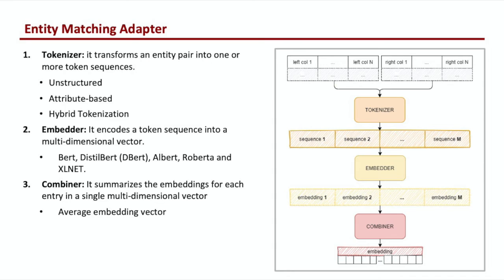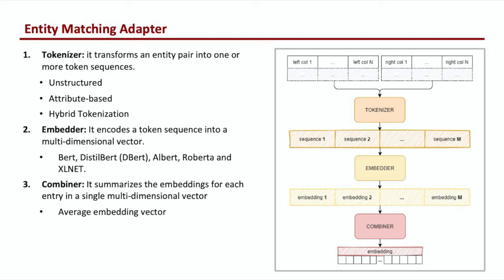Now we focus attention on the entity matching adapter component, which is based on three steps. The first step, the tokenizer, transforms an entity pair into one or more token sequences. This component defines how to combine the values of the records to obtain tokens that enable the automatic learning of deep relations between attributes describing the same feature of different entities. There are three alternative ways of performing this operation: the unstructured, attribute-based, and hybrid tokenization modes.